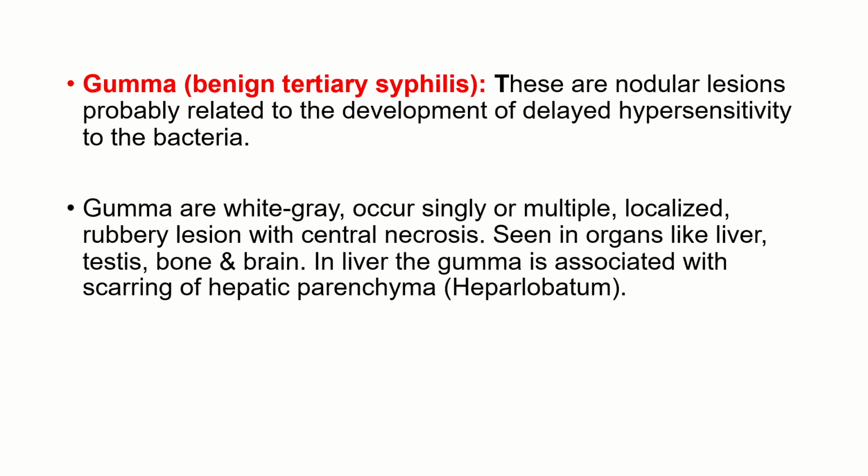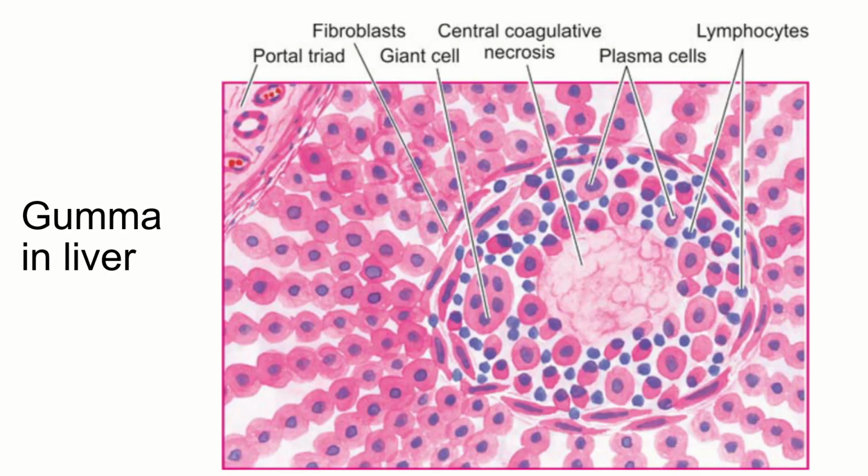They are grey white in color, could be single or multiple, localized lesions with central necrosis. They can be seen in organs like liver, testis, bone and brain. In liver, the gumma is associated with scarring of hepatic parenchyma, and it is called hepar lobatum. So gumma in liver is called hepar lobatum.